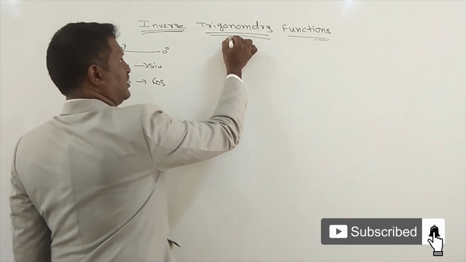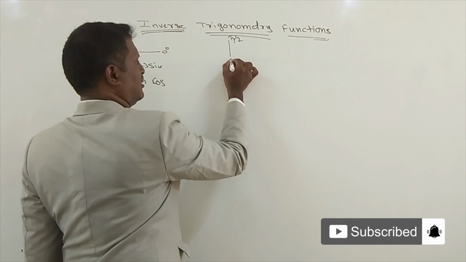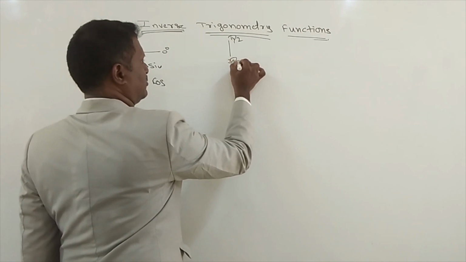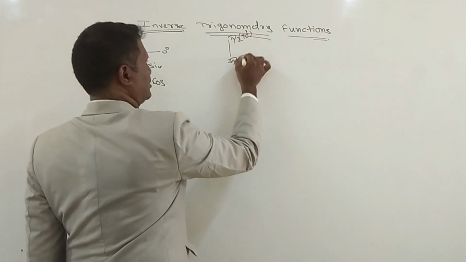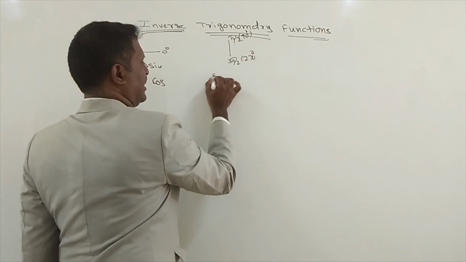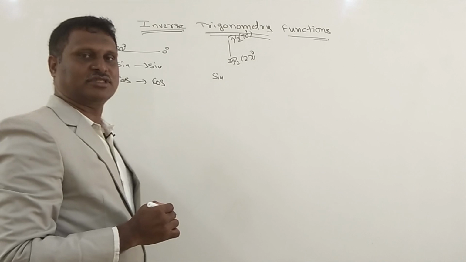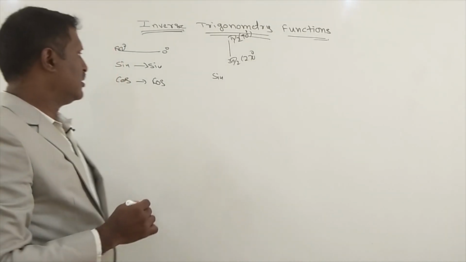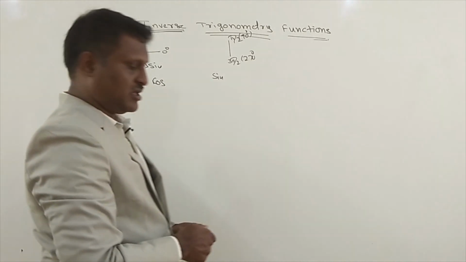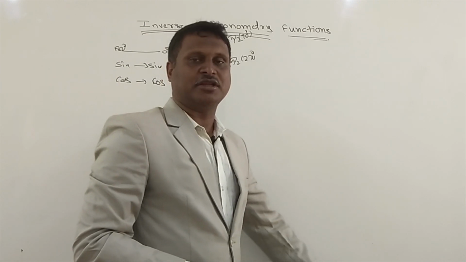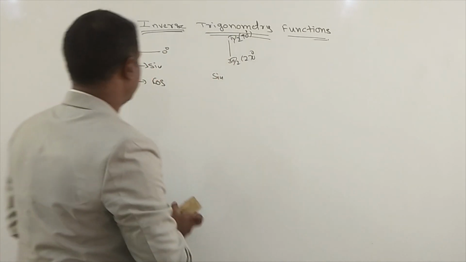Whenever vertical line like pi by 2 and 3 pi by 2, 90 degree and 270 degree, sine and cos will get interchanged, tan and cot will get interchanged, secant and cosecant will get interchanged. Based on this, I'll write one table. You can remember very easily. Take down the table.